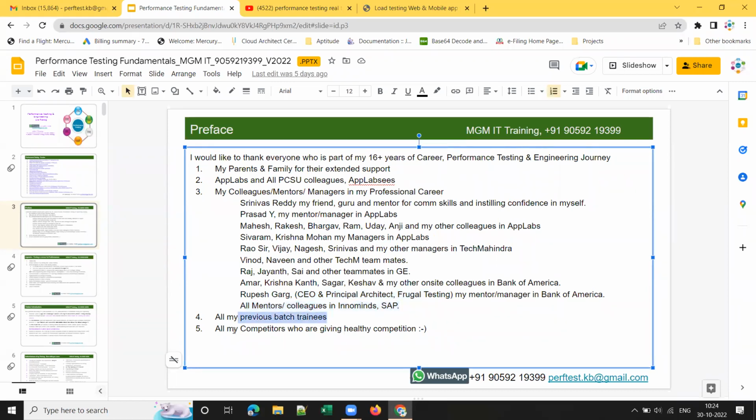and my current company, and all my previous batch trainees who supported me, who were with me, who trusted me, and who got placement without any proxy and without any backdoor. I would like to thank all my previous batch trainees who trusted me, who traveled with me, and who settled well. A few of them have completed 1 year, 2 years of their career as well.